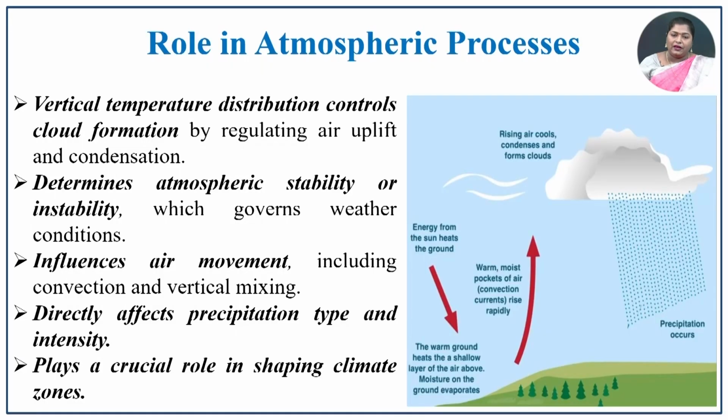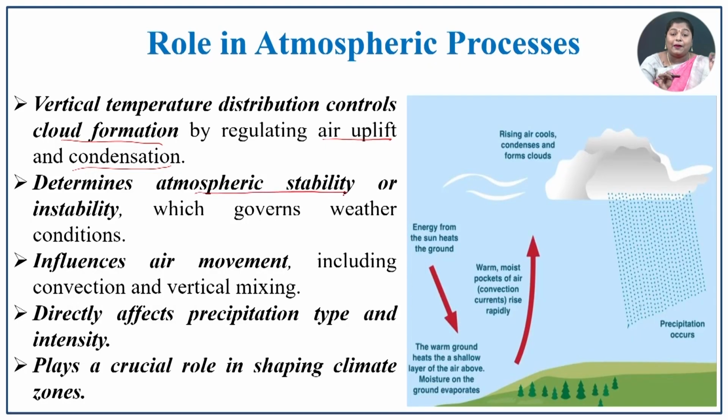Role of atmospheric processes. How do atmospheric processes play a vital role in vertical temperature distribution? It controls the cloud formation, which regulates the air uplift and condensation. So, condensation and air uplift, all these processes are controlled because of what? The vertical temperature distribution. It determines the atmospheric stability and instability. So, that condition is also main for the vertical temperature variation.